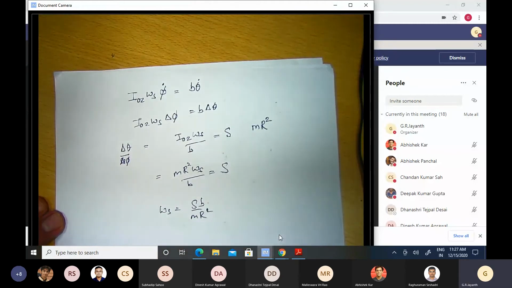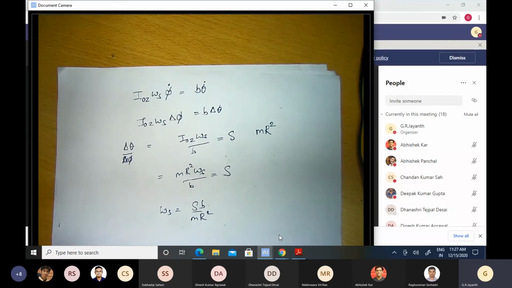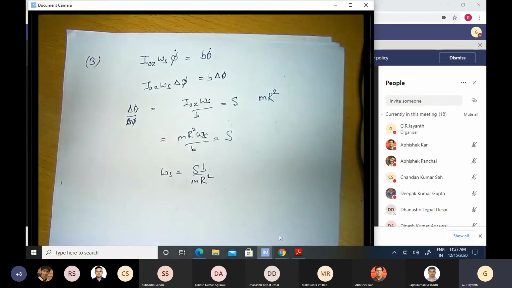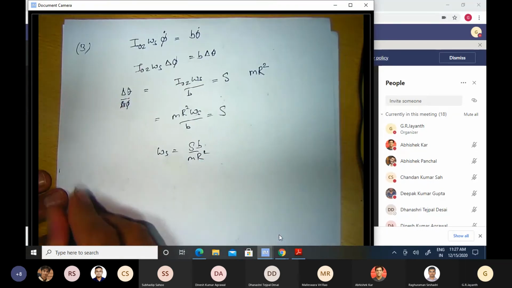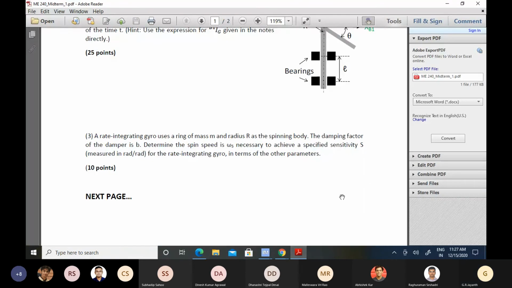Okay, so for those who assumed that this was a disk and not a ring, I have cut some points, but otherwise I think most people got this right. So this was the third problem. Okay, so the fourth problem, let us go back to the question paper.